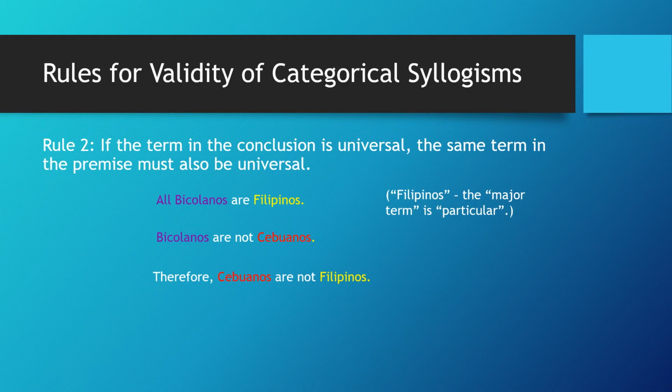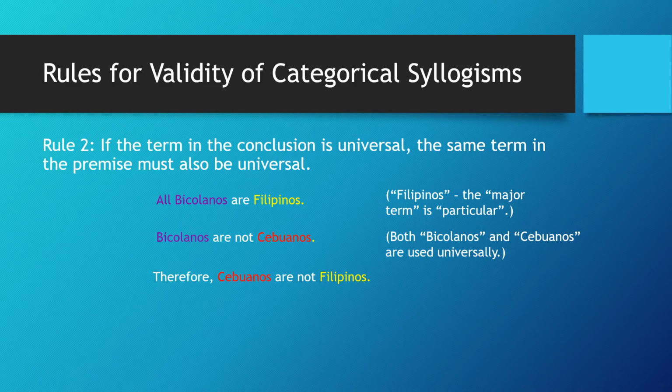Also, remember that the predicate of an affirmative statement is always particular. Thus, Filipinos, the major term, is used in a particular mode. In the second premise, both Bicolanos and Cebuanos are used universally. In other words, no Bicolano is Cebuano, or no Cebuano is Bicolano. The use of no or not makes a term universal.